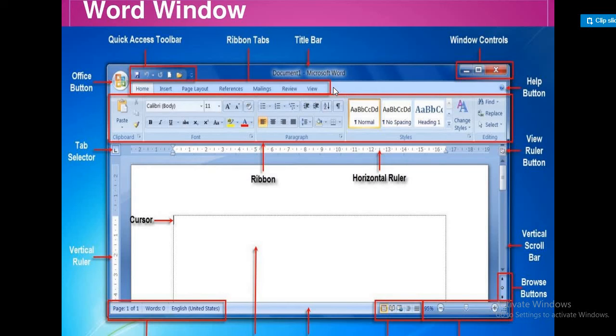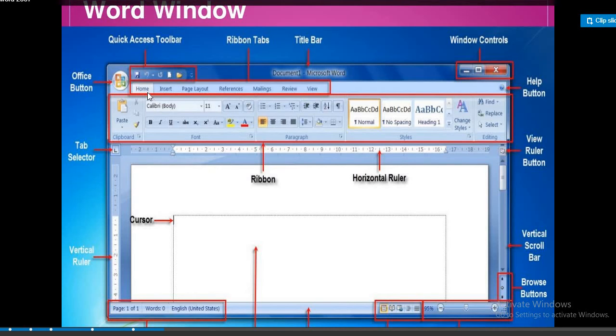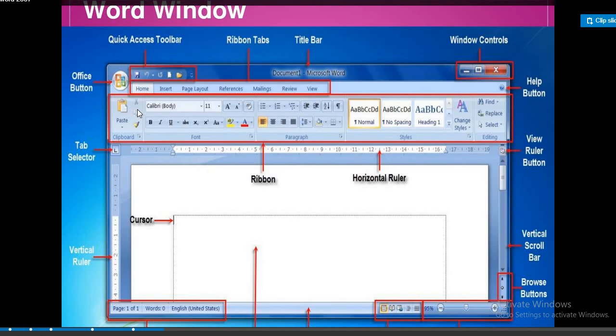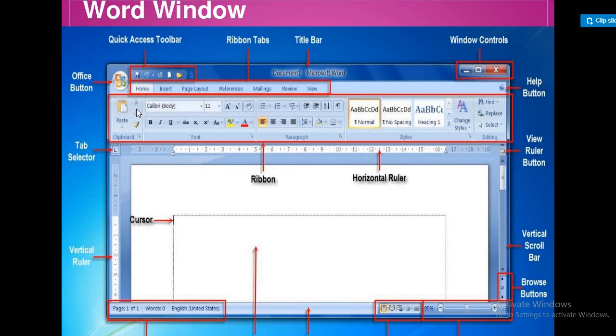Clicking a tab displays several related command groups, for example the group with paste, cut and copy. Within each group are related command buttons. We may also find a dialog box launcher in the bottom right corner.